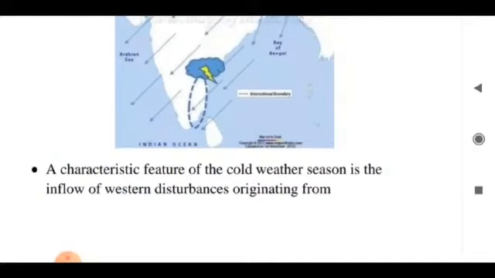A characteristic feature of the cold weather season is the inflow of western disturbance originating from Mediterranean Sea. They give 10 to 15 centimeter rainfall to Punjab, Haryana, Uttarakhand and western Uttar Pradesh.